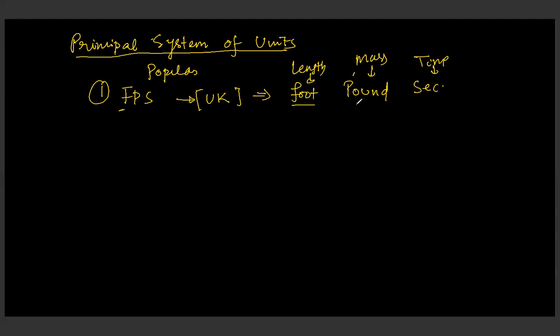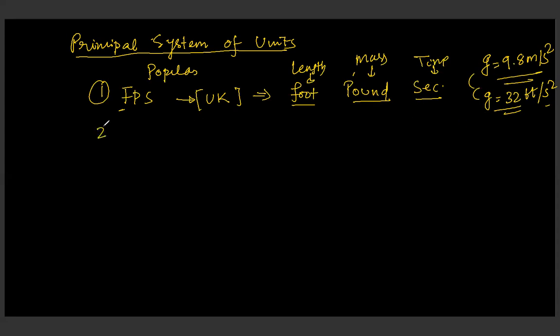I'll tell you how the values get changed. You know acceleration due to gravity, G value. We take the value of this as 9.8 meter per second square in SI system of unit. But if I'm talking about feet, this value becomes 32 feet per second square. So these are the conversion factors that we will study later.